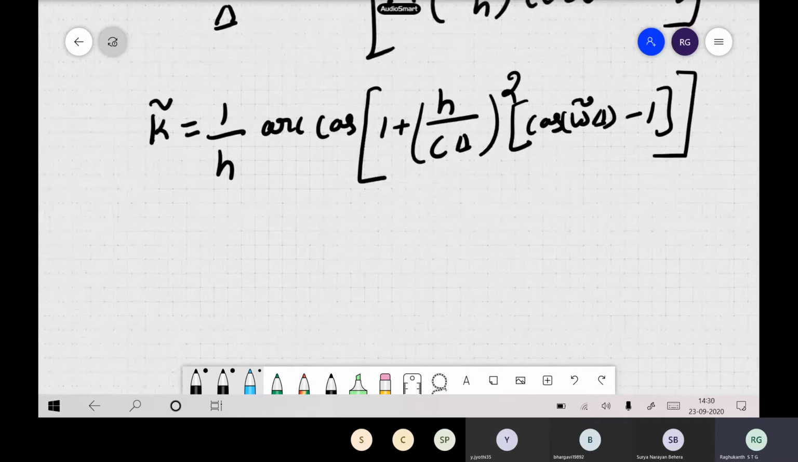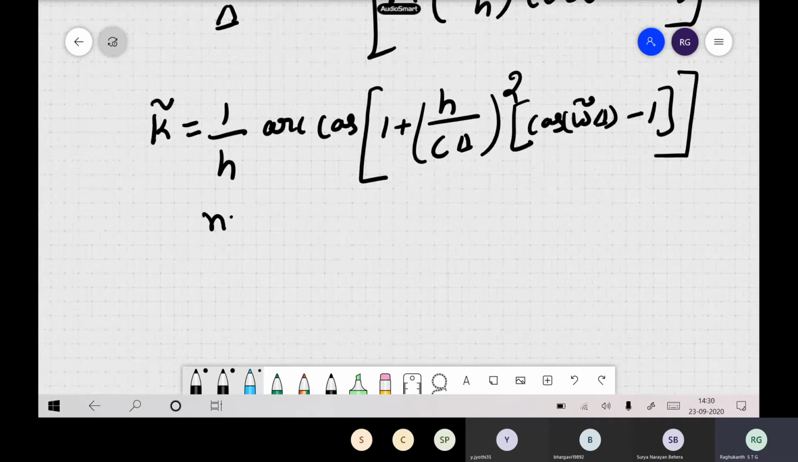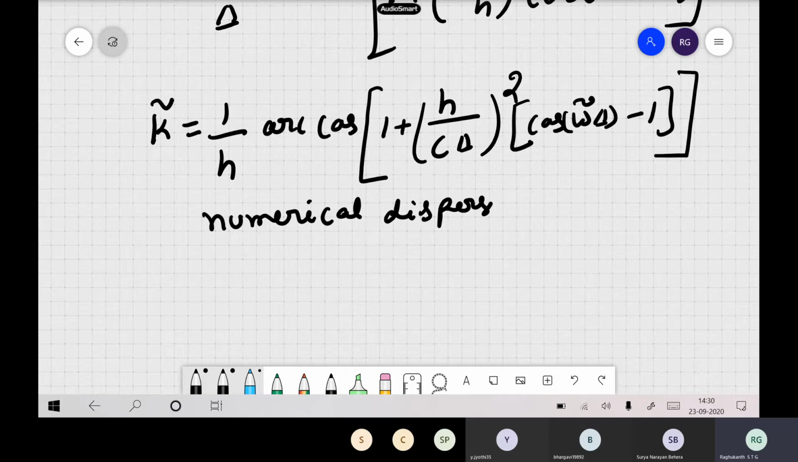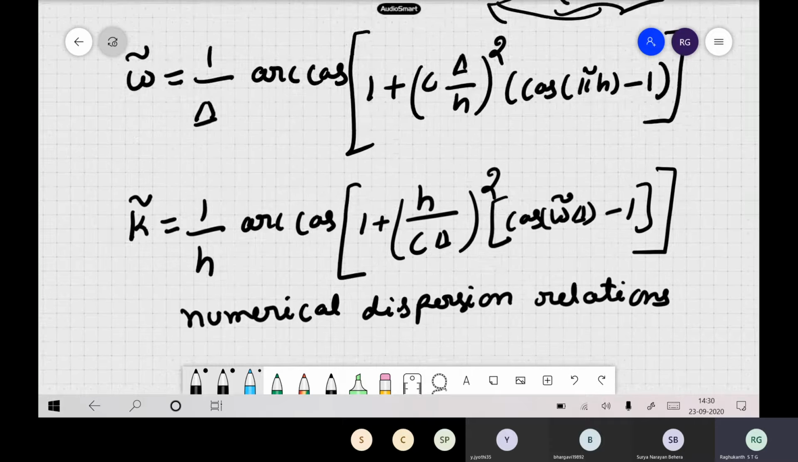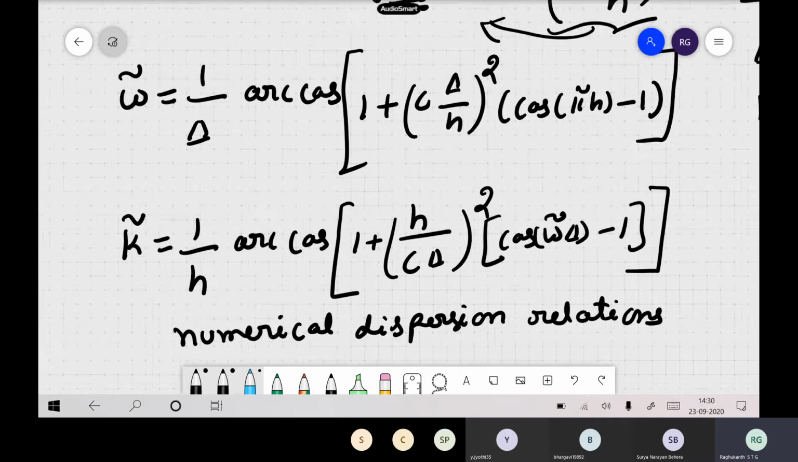These equations are generally known as numerical dispersion relations, because we have obtained them from our finite difference framework. Of course both of them are the same. You can use this or this.